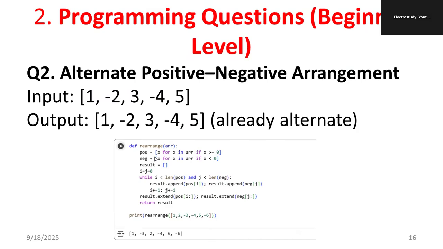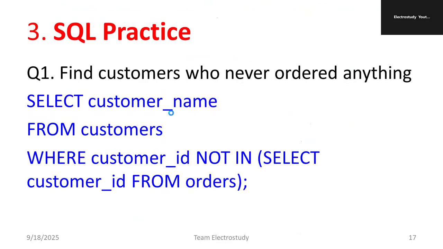Okay. Here mainly we are using append and extend method, which is one of the list methods. So you are using the list only. Okay, mainly we are using list only. Inside the list, we are applying a for loop. Later you are applying the append and extend method. So ultimately we'll be getting the alternative, positive and negative arrangement.